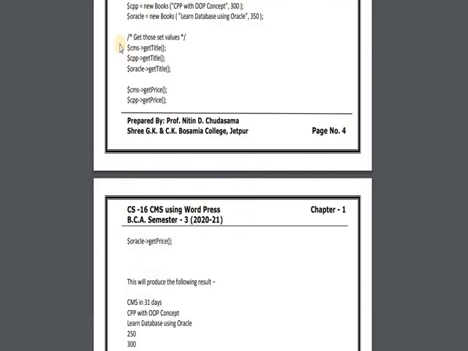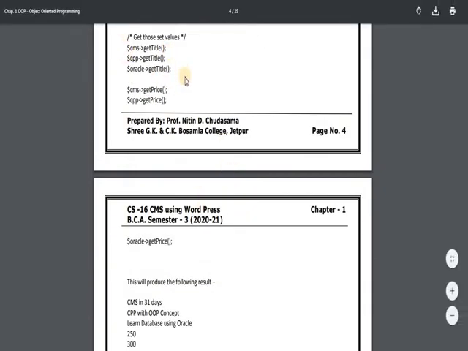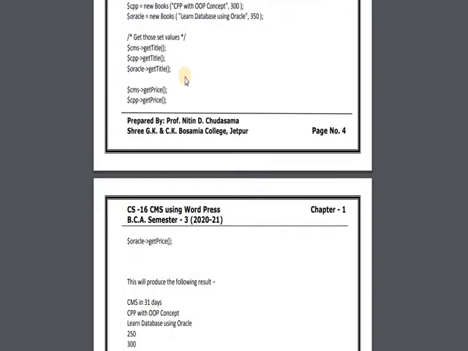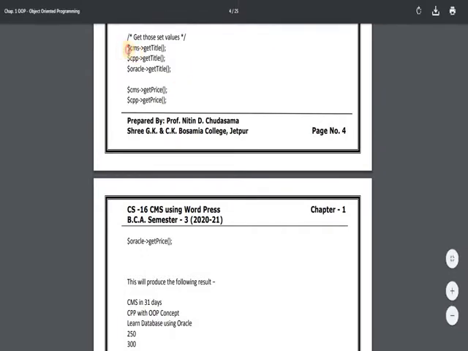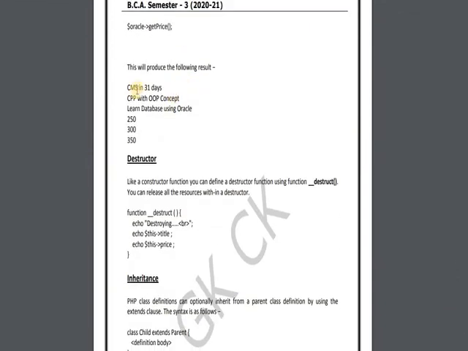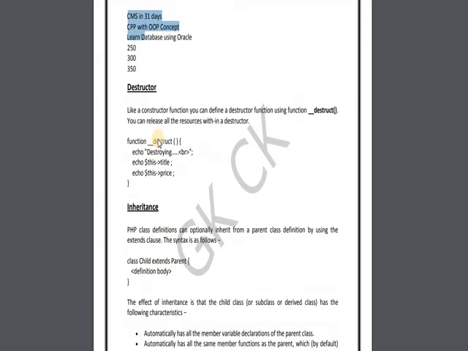Again, after getting access to this, now we are printing using the get functions: $CMS get title, $CMS get price, and the others. Then we will get the same output as the earlier example: CMS in 31 days, price 250; CPP OOP concept; learn database using Oracle; prices 250, 300, 350. Clear? Next thing is destructor.